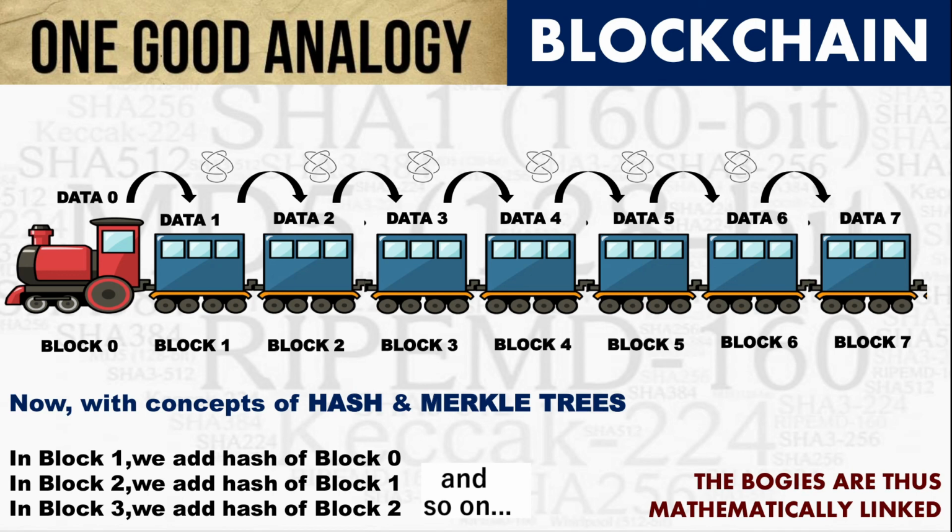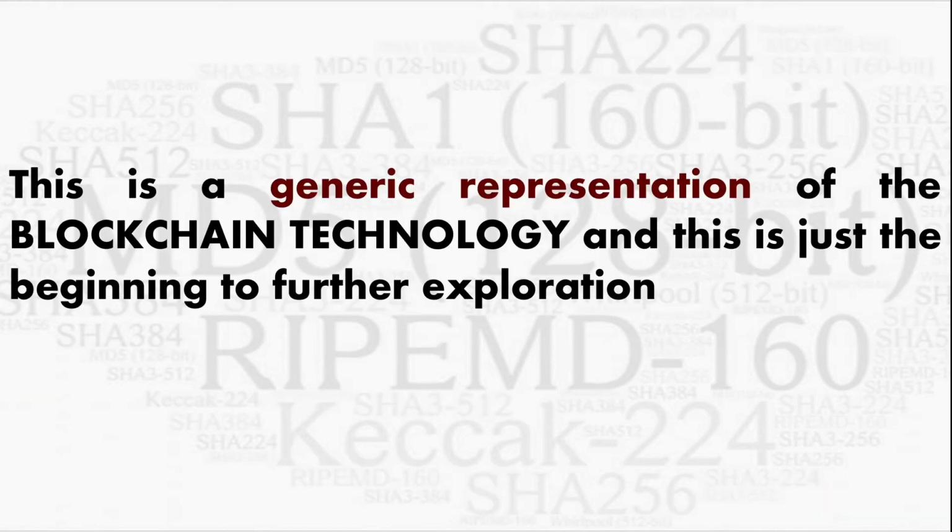The two words combined, block and chain, form a blockchain. Now again, this is a generic representation of blockchain technology. The things are pretty much complex. This complexity I'll try to remove as we move ahead in this channel.